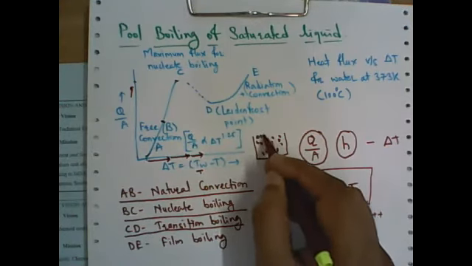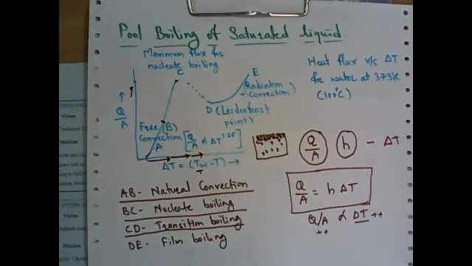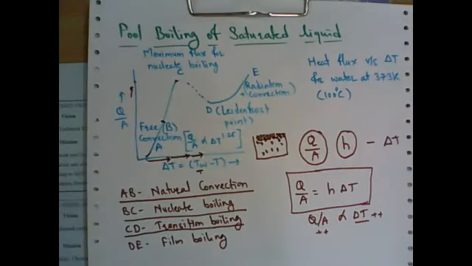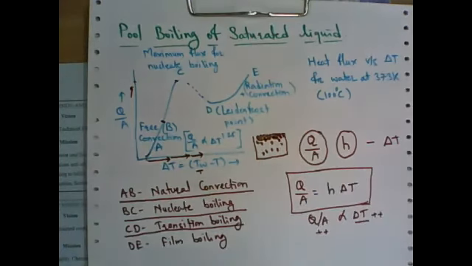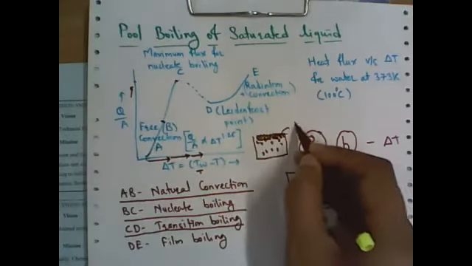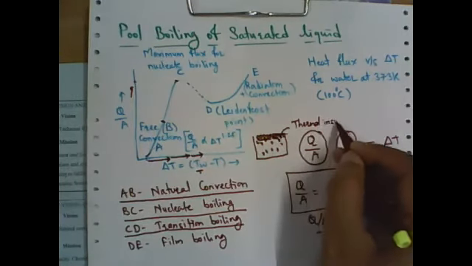So within a second, many bubbles are formed on the upper layer, and these bubbles are nothing but an insulation layer of temperature. So this is the thermal insulation. So this acts as a thermal insulation.